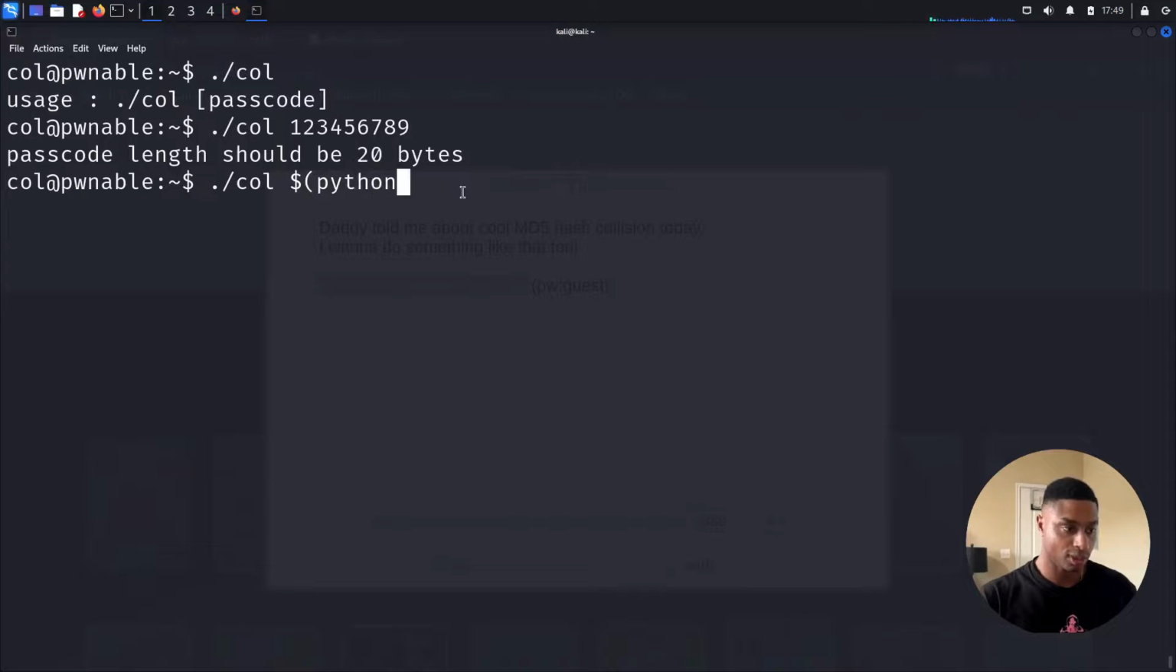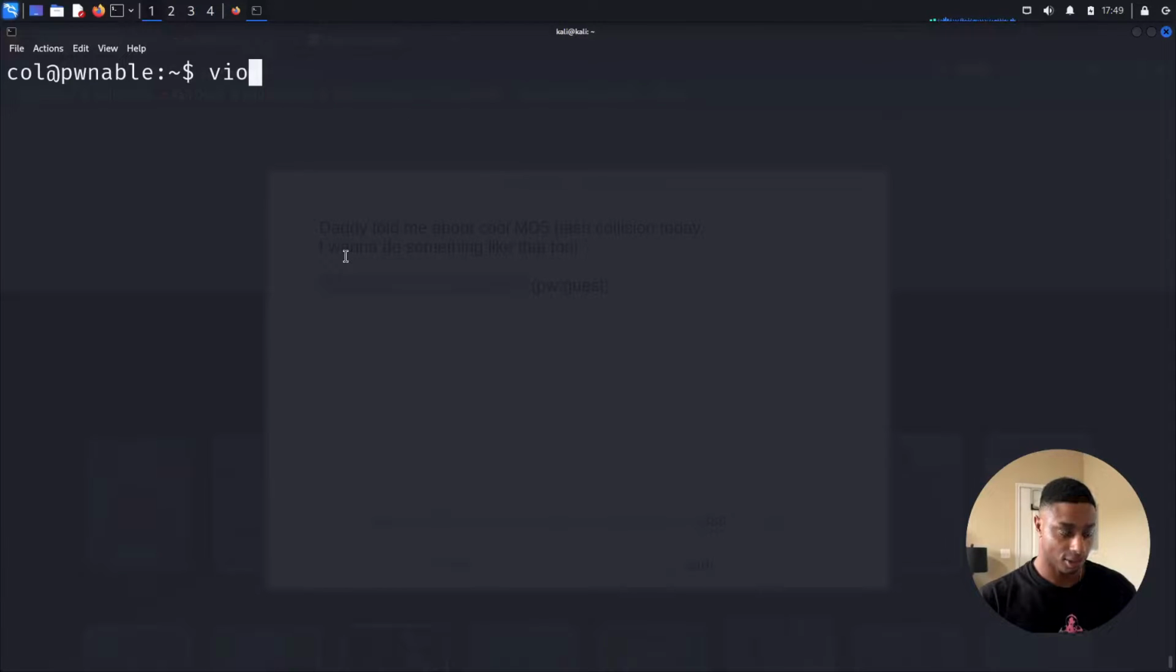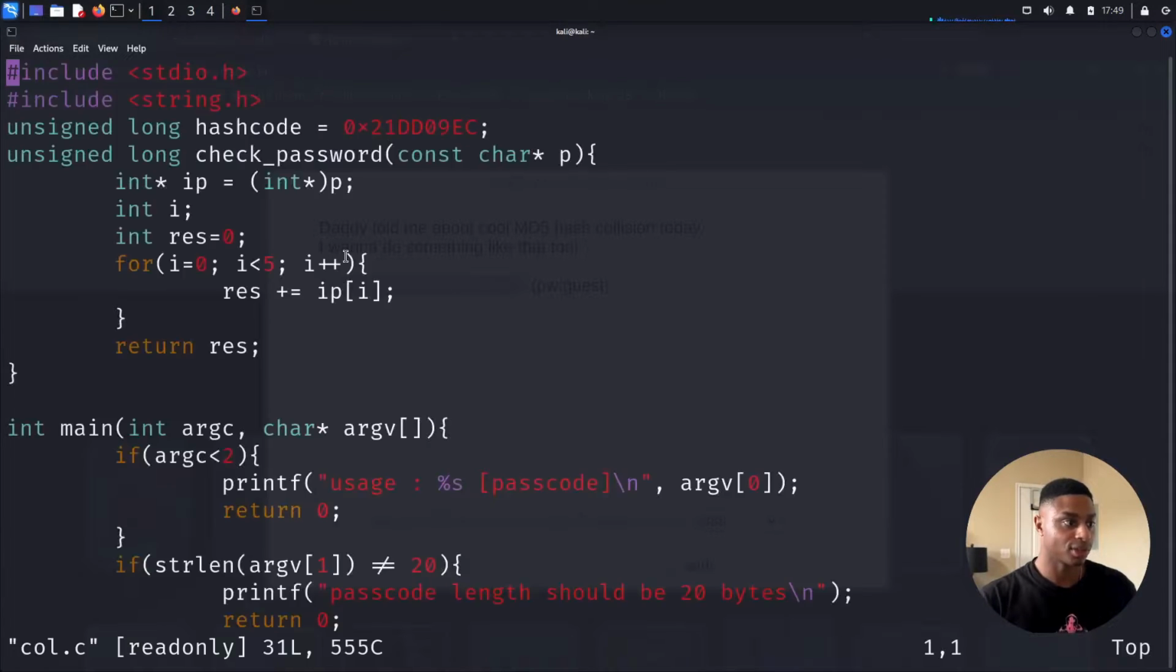Okay. Python -c print A times 20. Wrong passcode. All right, let's look at the source code, see what's going on. So this is C, C as in the letter C, the C programming language.